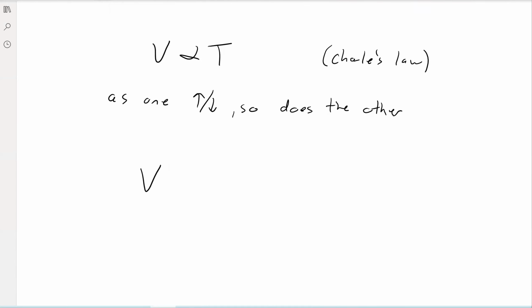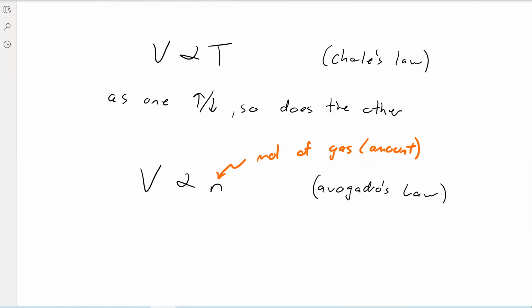And then finally, we have one more. Volume is proportional to n, and n is our moles of gas, or the amount that we have. And that makes sense. As you blow into a balloon, you're adding more gas to it, and what you're seeing is the volume increasing. And so that's what's known as Avogadro's law, the same guy who found the number for the mole.